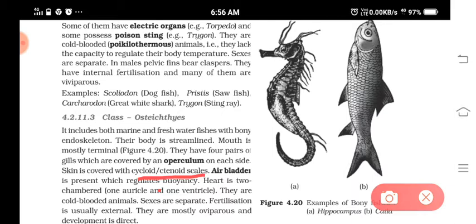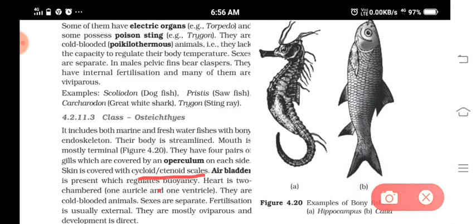Okay, or that gives buoyancy. Heart is 2-chambered. In Pisces, heart is 2-chambered. Cold-blooded animals means what? Their body temperature varies according to the atmosphere. Sexes are separate. Okay. Fertilization is external. Okay. They are, how it was? In Chondrichthyes, their fertilization is internal, isn't it? And I told there are certain special structures known as claspers on males that help the fishes to hold the females, or attach to the females.